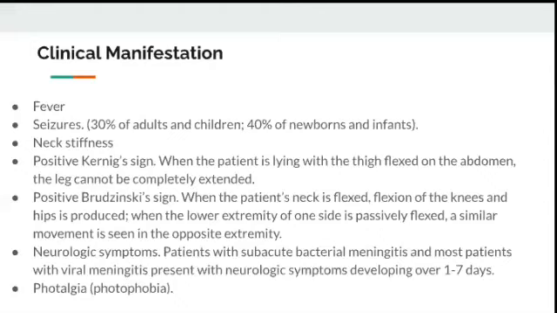The next is Brudzinski sign. When the patient's neck is flexed, flexion of the knees and hips is produced. So when a patient flexes his neck, automatically the knees and hips also flex, which is called a positive Brudzinski sign, which also confirms meningitis. Other neurological symptoms also happen, and photophobia is seen in the patient. So whenever they ask about meningitis, they will look for neck stiffness, Kernig and Brudzinski sign.